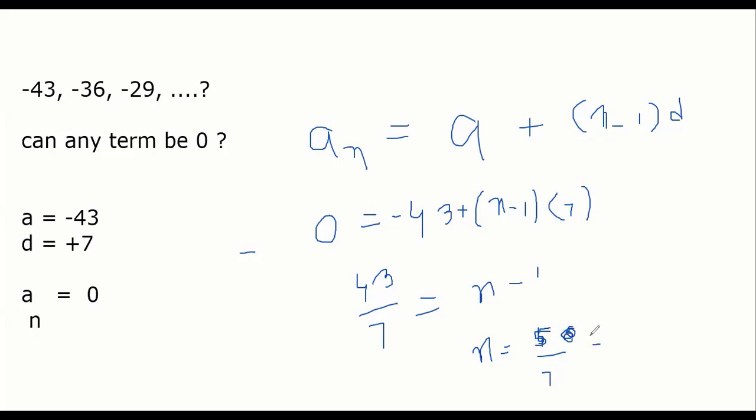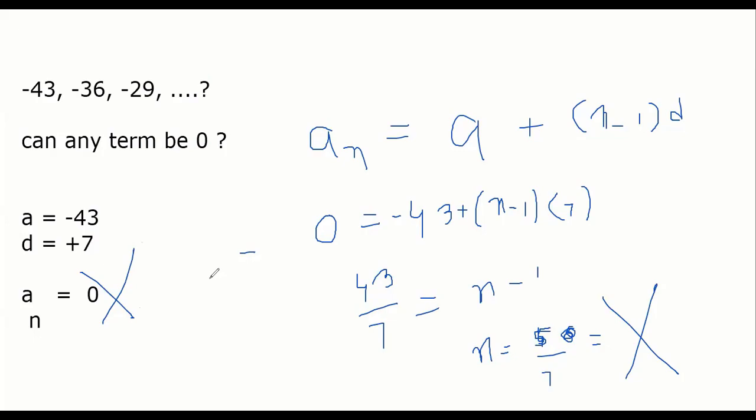It is fractional, sir. The problem is n has come as a fraction or decimal, and we know by concept itself that the number of terms cannot be a fraction or decimal. It can be only a positive whole number. So we will not write find out. We'll say no, and we'll say nth term cannot be 0. That's it. Got everybody?